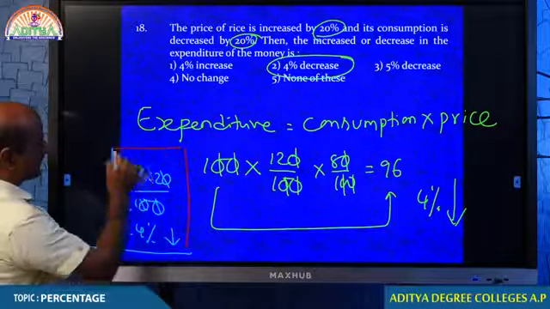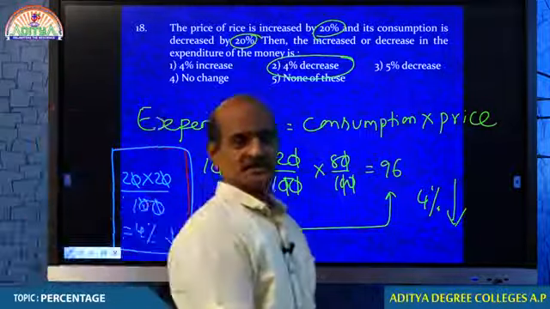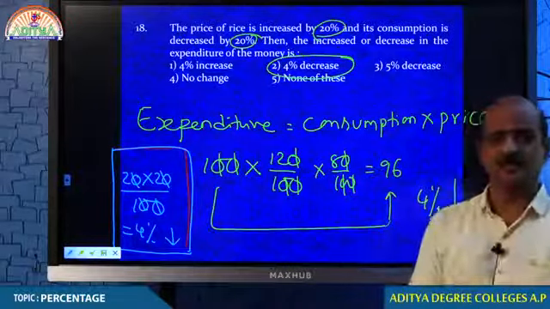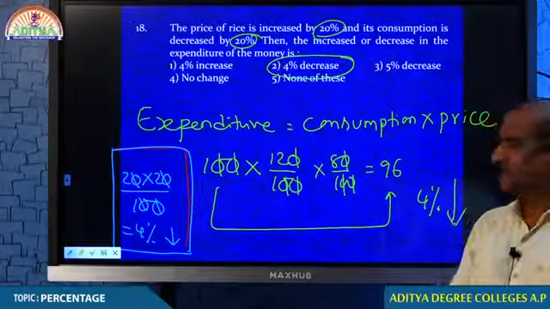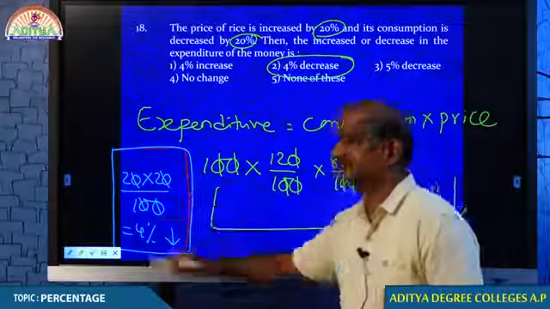Of course, the earlier way is also a process, I don't say it is not. But if increase and decrease are same, you can straight away use this technique.